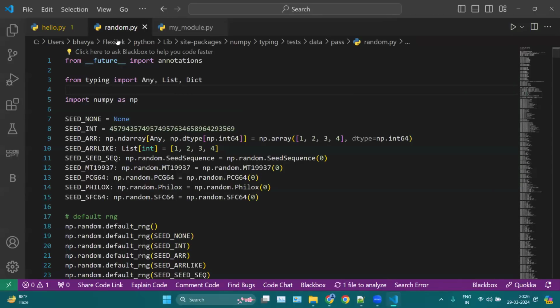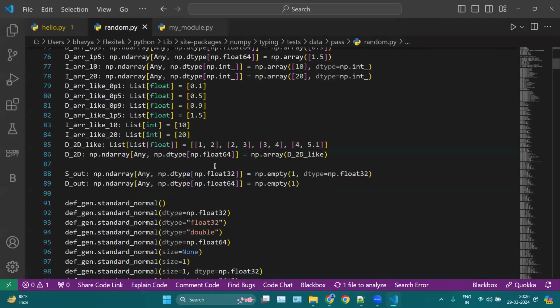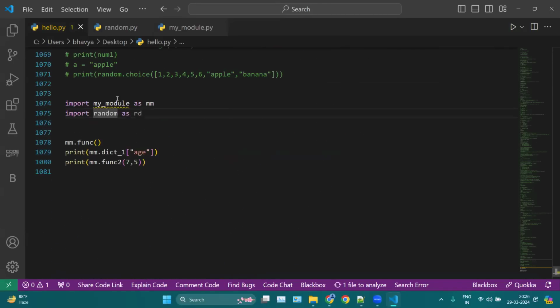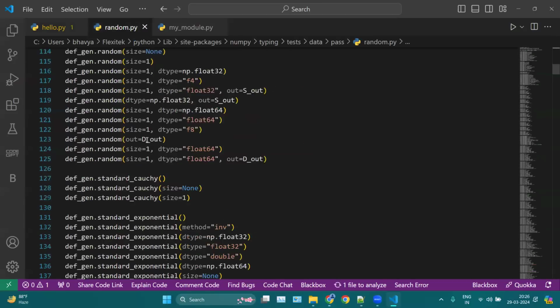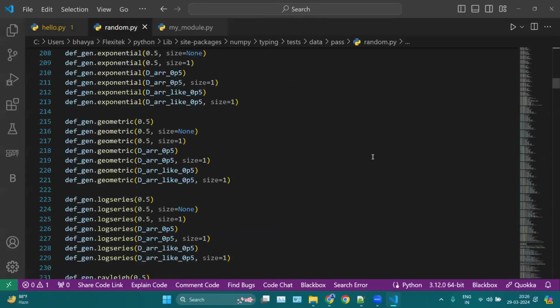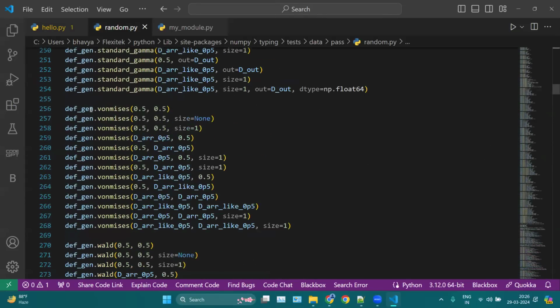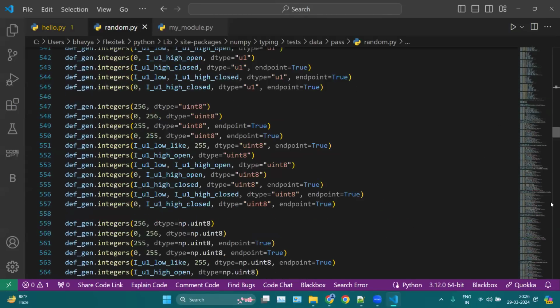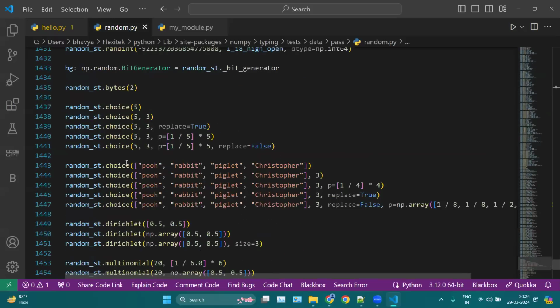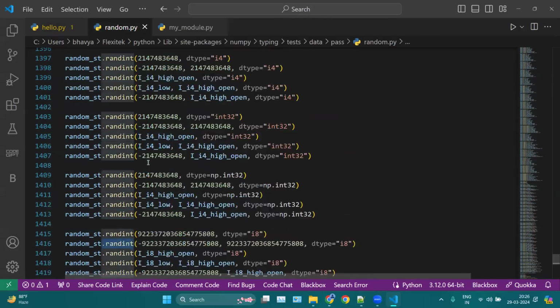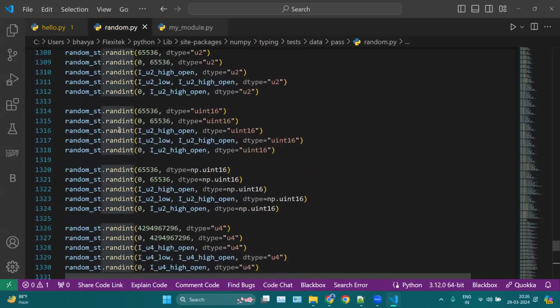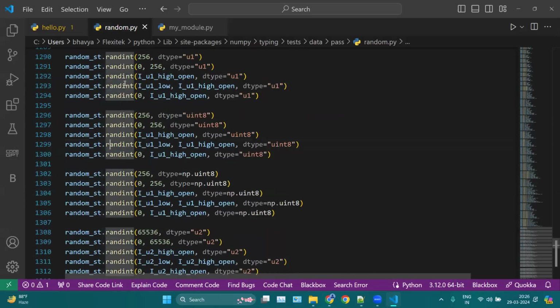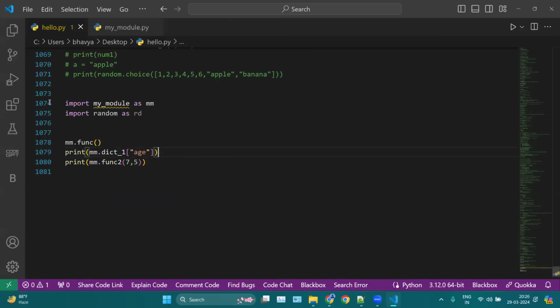And now here you can see random.py. It is like the source code of the random file. Here you are accessing this module random. Now from where are you accessing? From this file random.py. We have many functions here. For example, you can see we have this random choice here, which we were using. We have this randint here, which we are using, also random and so on. So we are accessing these functions from this random file. Same as we have this module.